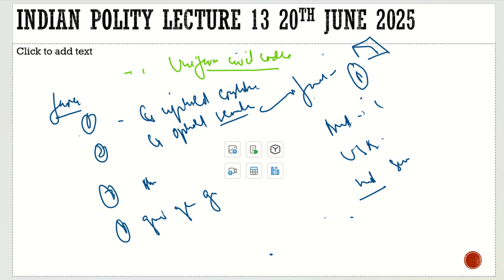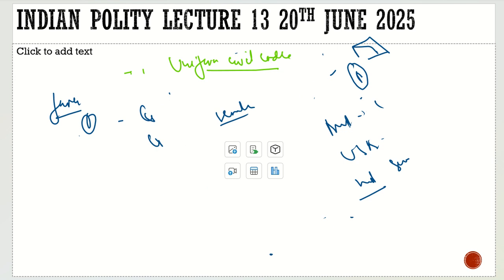Then what are the arguments which are against it? Let's have a look at the arguments which are against the uniform civil code.